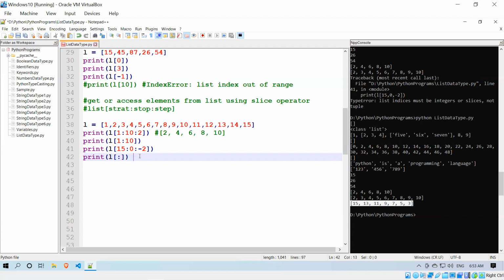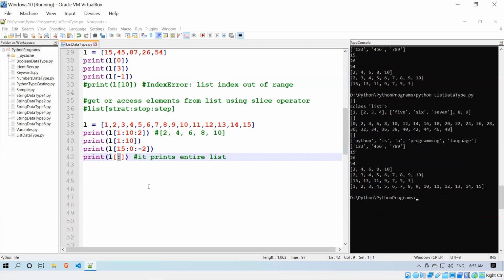It will print the entire list. With a single colon inside, that means everything. We did not put any start and end point, so it will take the default from start to end. You see, it is printing everything inside that list.